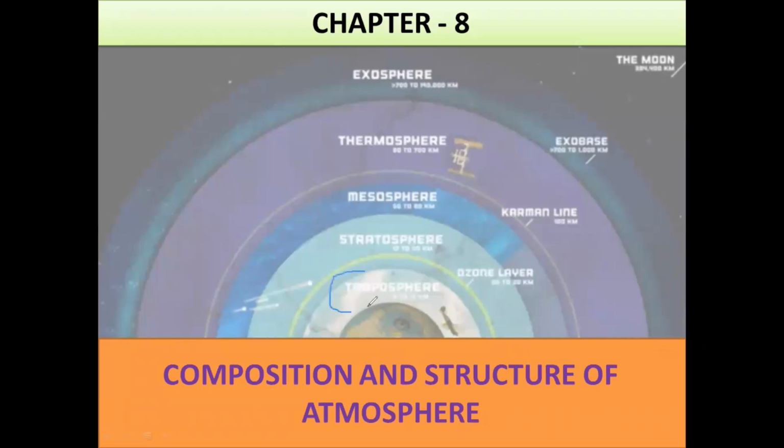For example, troposphere, ozone layer, then stratosphere, mesosphere, then thermosphere, exosphere or exobase, outer atmosphere, the Karman line. We will discuss all these layers today in this chapter, and I assure you that you are going to like this.